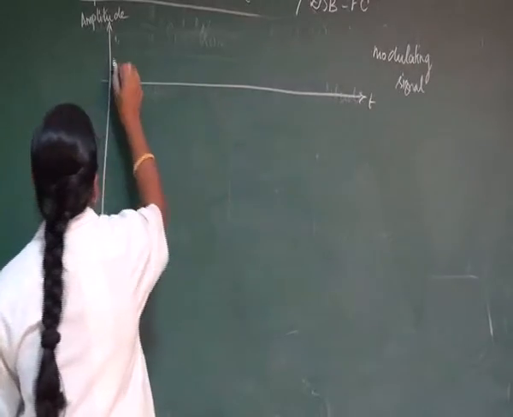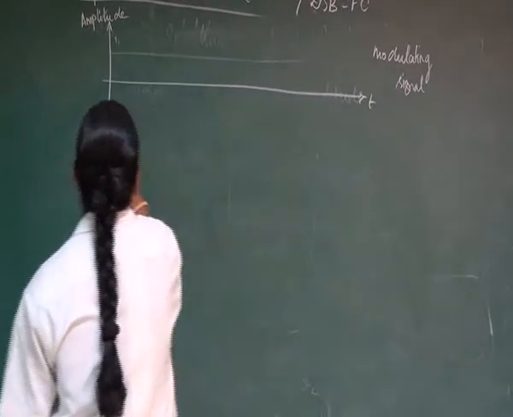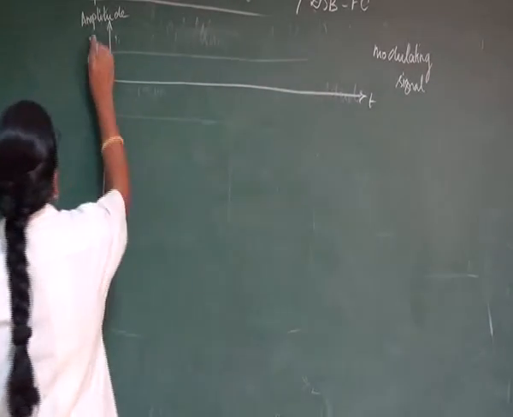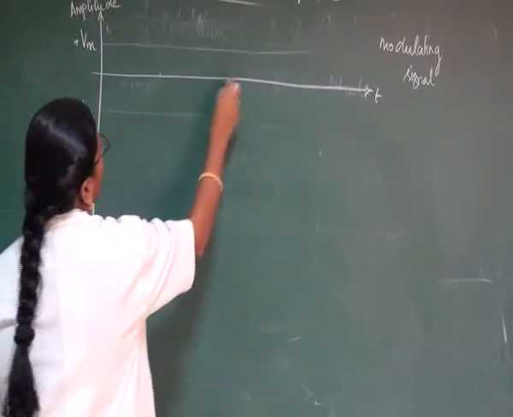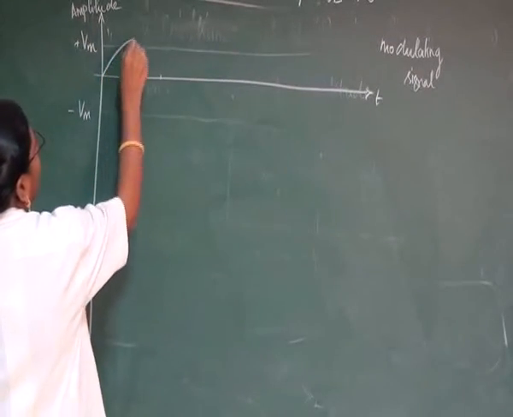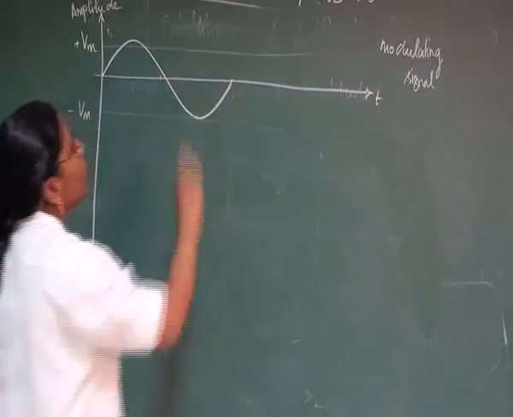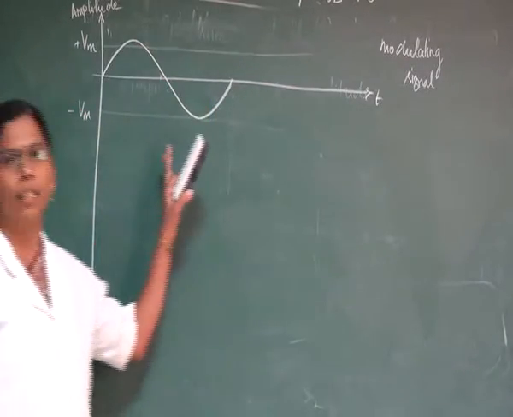Here let us represent our signal with constant amplitude, where the amplitude is taken as Vm. That is plus Vm, and this will be minus Vm. Let us have this time for one cycle. Let us take it like this. So this is how our signal will be represented. Only one cycle is taken here.